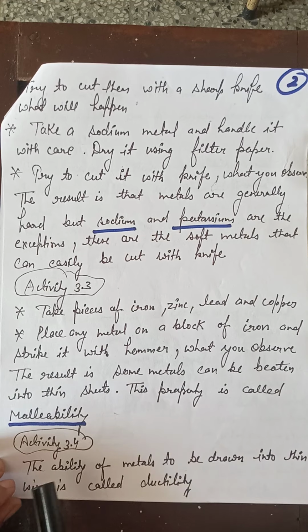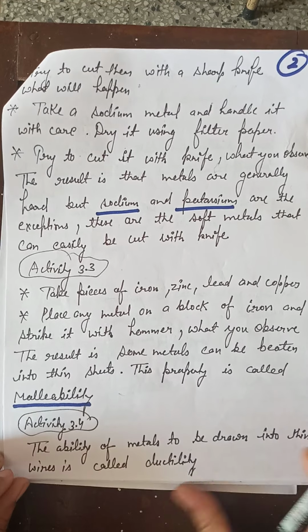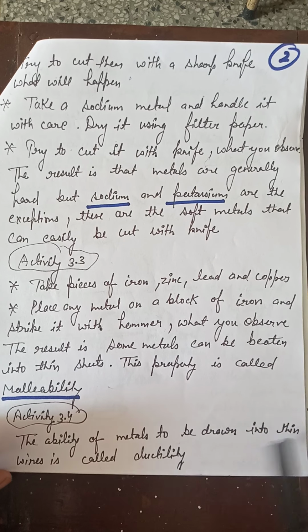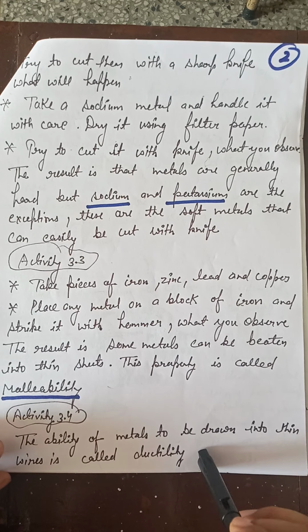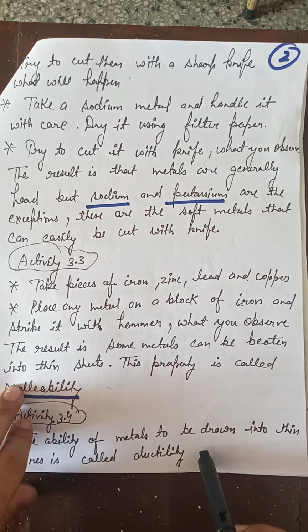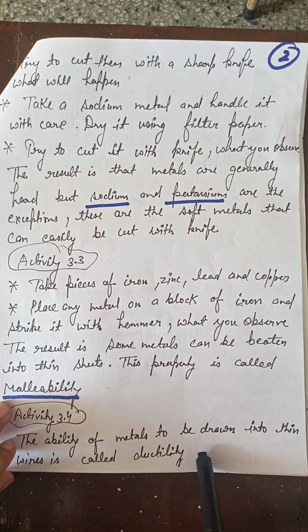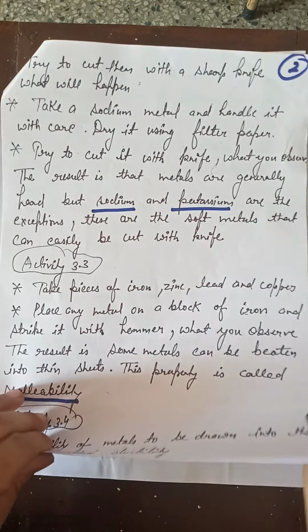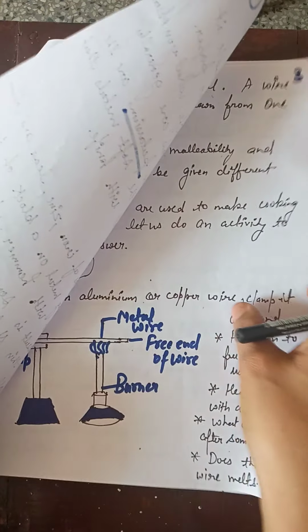Okay. Now the next property, activity 3.4, which is given in our textbook. The ability of metals to be drawn into thin wires is called ductility. What do you mean by ductility? The property of the metals due to which they can be drawn into thin wires is called ductility.